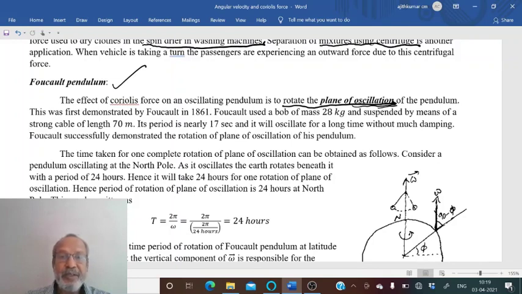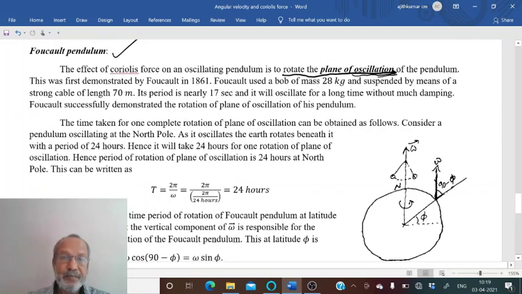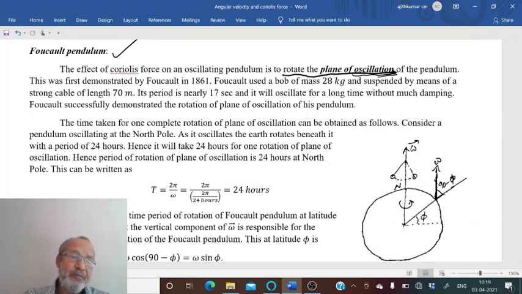I already told you that the Coriolis force is very small because Earth is rotating very slowly. But anyway, if it acts for a very long time, then we will be able to see the effect. For that, Foucault used a pendulum having a bob of mass 28 kg and suspended by a cable of length about 70 meters. And its period of oscillation is nearly 17 seconds.